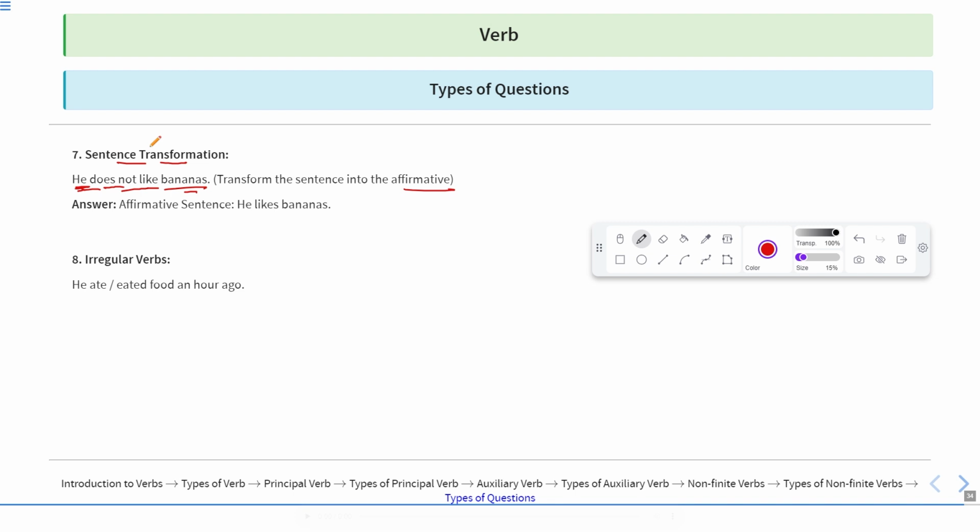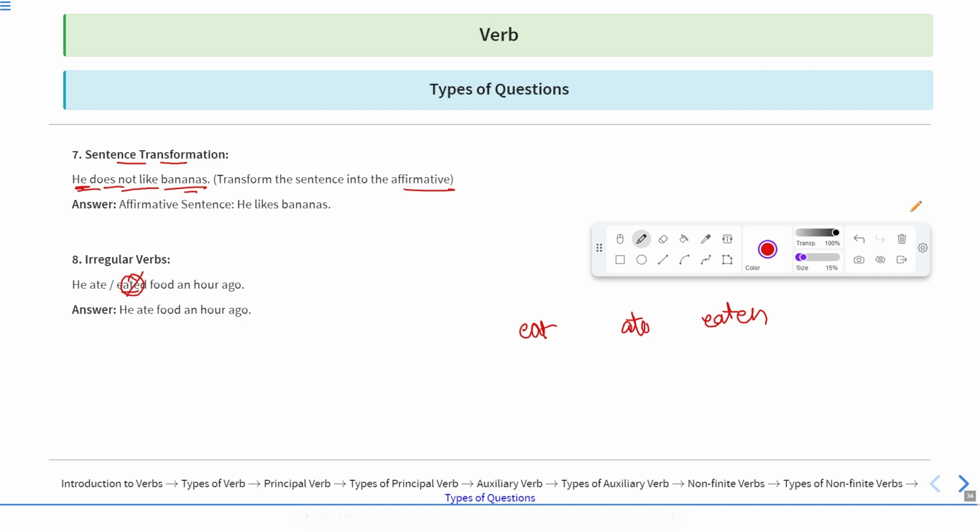Okay. Irregular verbs: "He ate or eaten food an hour ago." No, he ate food an hour ago. So the correct sentence will be he ate food an hour ago. The verb is eat. The second form of it is ate, and the third form is eaten. Okay, we cannot use the word "eated". Eated is not a verb.